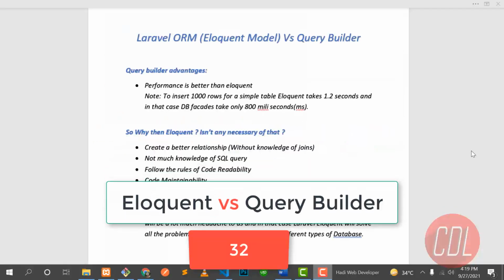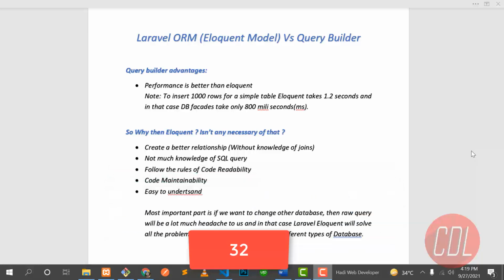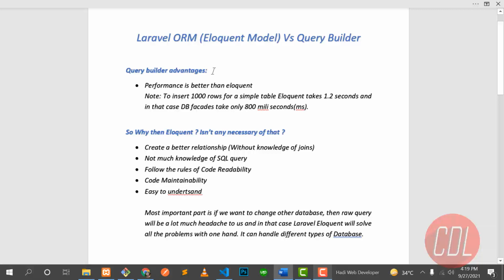Hello everyone, welcome back. Today's video is about Laravel Eloquent versus Query Builder, which is the best one and where we need to use Query Builder and Eloquent. So let's start. The first one is Query Builder advantages.